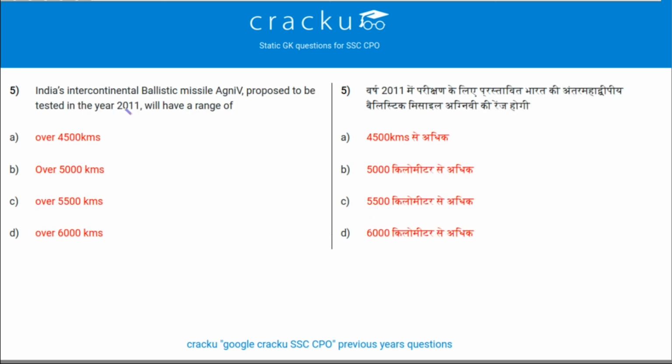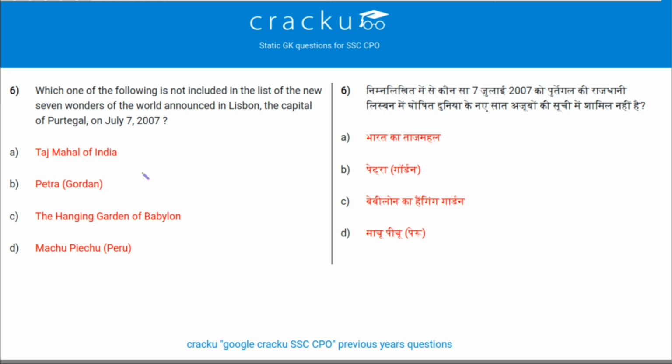India's intercontinental ballistic missile Agni 5, proposed to be tested in the year 2011, will have a range of over 5,500 kilometers. So option C is the correct answer. Next question. Which one of the following is not included in the list of the New 7 Wonders of the World announced in Lisbon, the capital of Portugal, on July 7th, 2007? So this is the Hanging Garden of Babylon. This is not included in these 7 wonders.